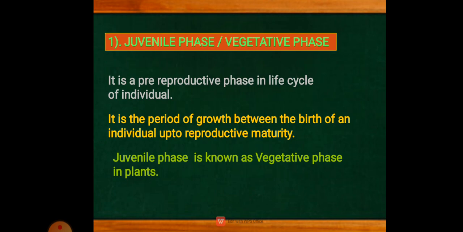Okay. The juvenile phase is the first phase and it is a pre-reproductive phase in the life cycle of an individual. It is the initial stage. It is a pre-reproductive phase, not completely developed into a reproducing form. It is a growth phase in the life cycle of the individual. Okay, and it is a period of growth between the birth of an individual up to reproductive maturity.